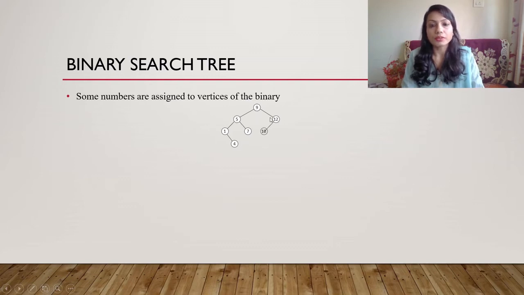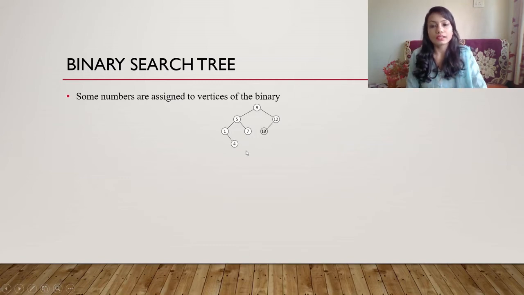Next number might be 12. 12 is greater than 9, so it comes to the right side. Next come 1 and 7. 1 is less than 9, and 1 is less than 5, so it has come to the left side. Then comes 7. 7 is less than 9 as well as greater than 5, so here is its position. Next comes 4. 4 is less than 9, less than 5, but greater than 1. So it comes this side.